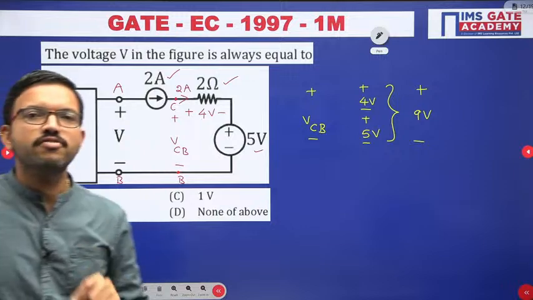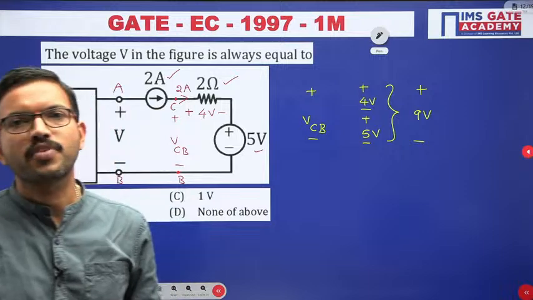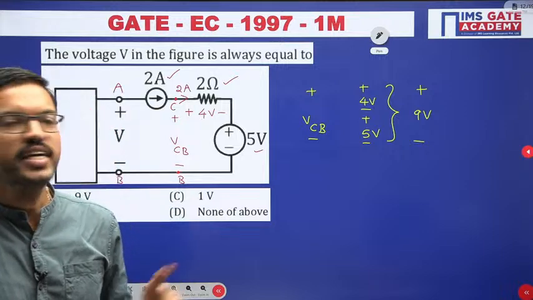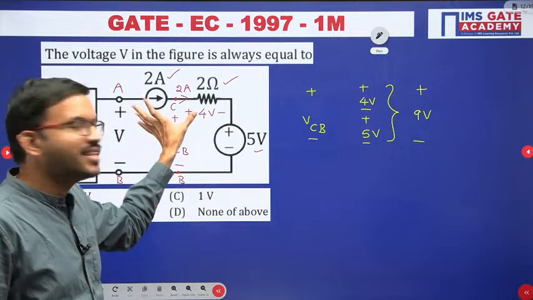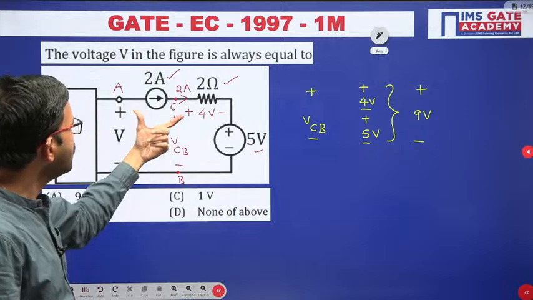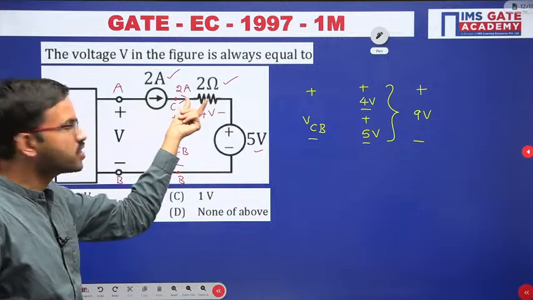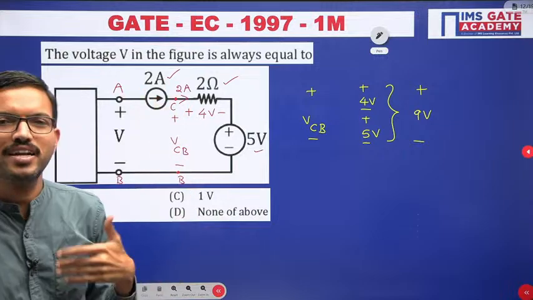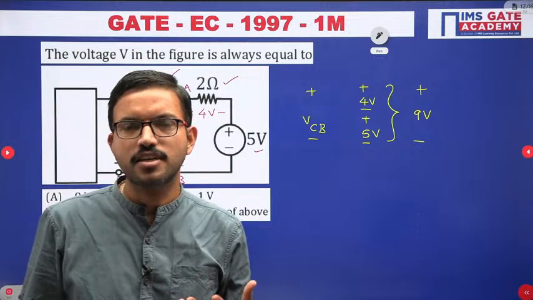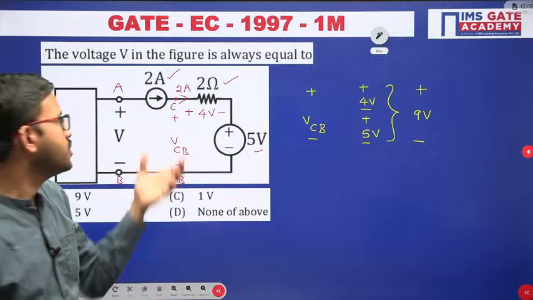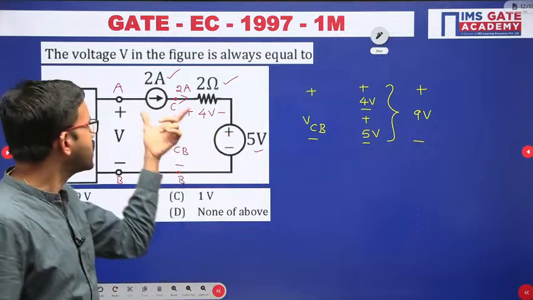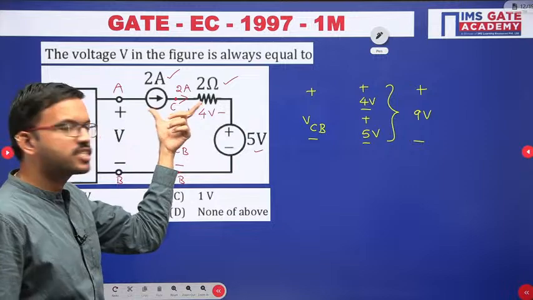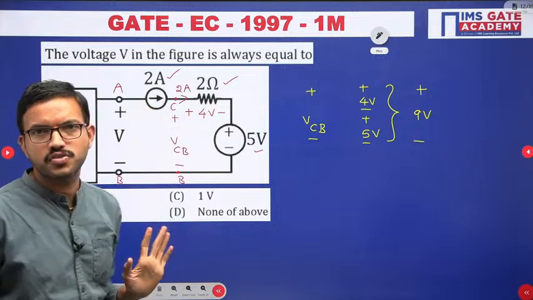Yeah, Amarjit, when you are calculating, so here in this case, if you are drawing the equivalent circuit, suppose here you are having a 2 ampere source and here a 2 ohm resistor. In the upcoming chapters, when you will be finding Norton's equivalent or Thevenin's equivalent, etc., at that time, when you're doing the equivalent circuit calculation, this part of the circuit you can represent as a current source, that's all.